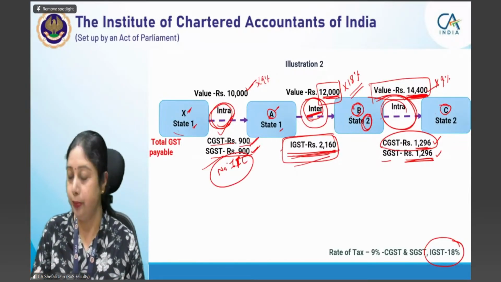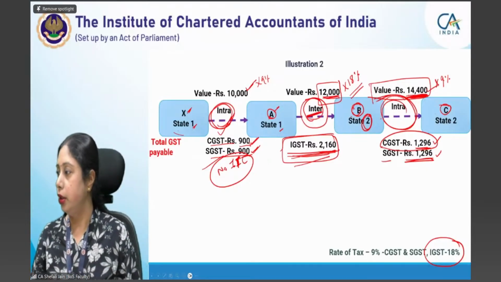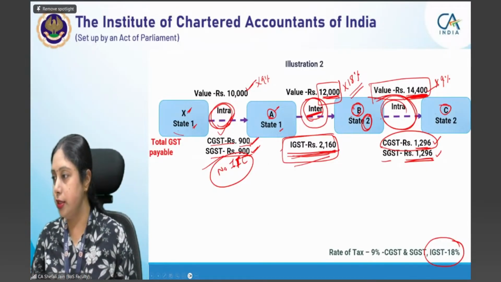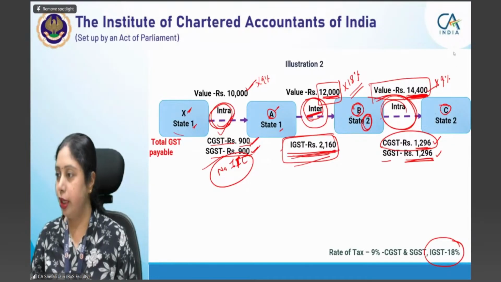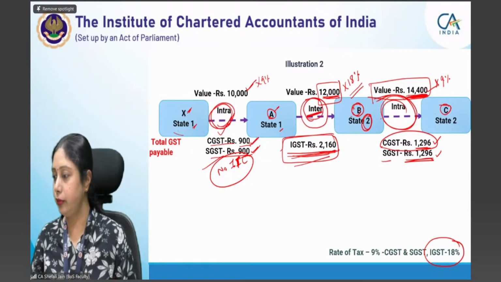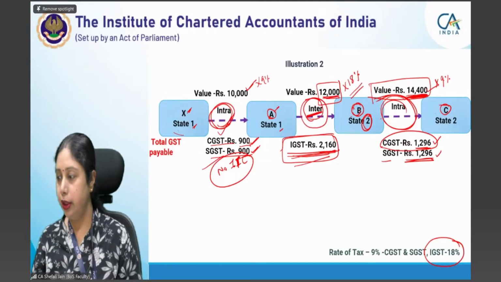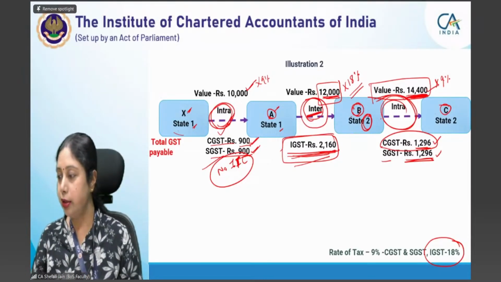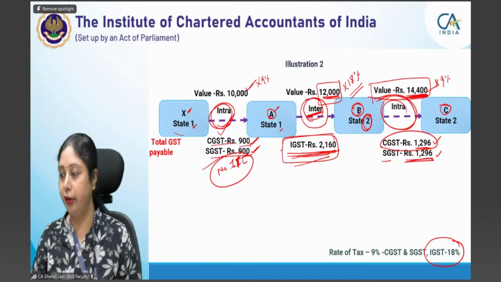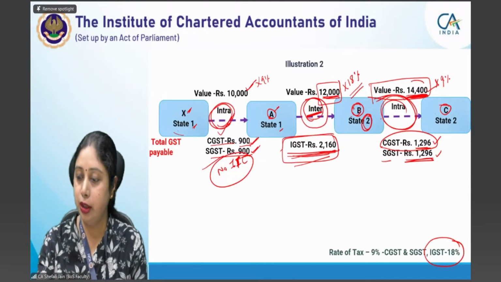Hope it is clear. In second transaction, Mitesh, I will answer your query in just a few minutes. Just please bear with me. Yes, Mustafa, absolutely right. Yes. 14,000 into 9%. So 14,000, Shashi, it is 14,400. The value is 14,400 here.